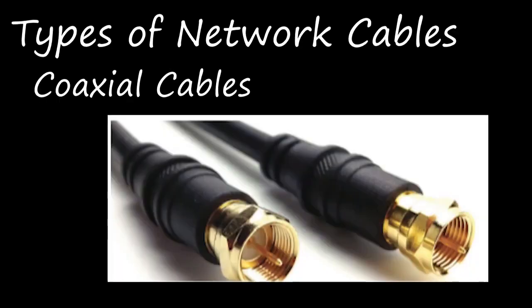Okay, this cable was invented in the late 1880s. Okay, this is used to connect television sets to home antennas, right? In olden days, we had an antenna. Only when you move that antenna and position it in the right place can you see the television, right? This cable is used to transfer information at 10 Mbps. Okay, the cable is divided into thin net and thick net cables. Okay, these coaxial cables are divided into thin net cables and thick net cables.